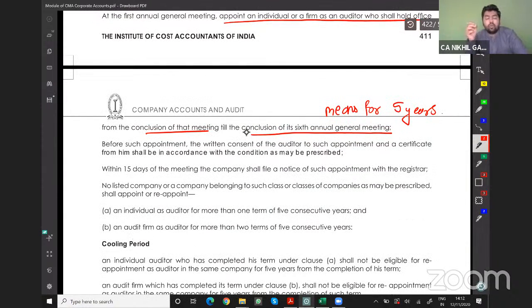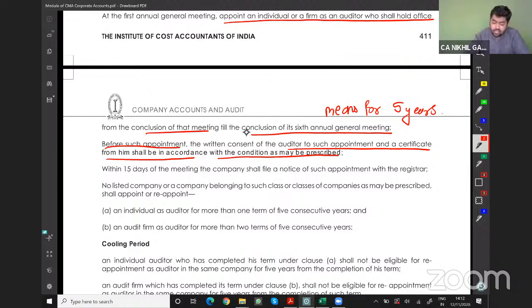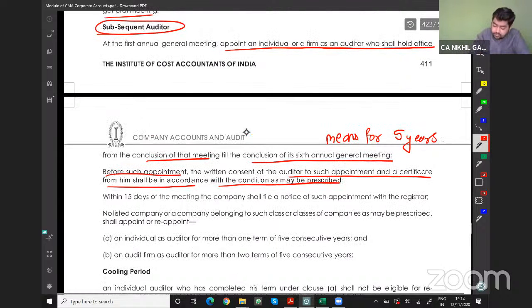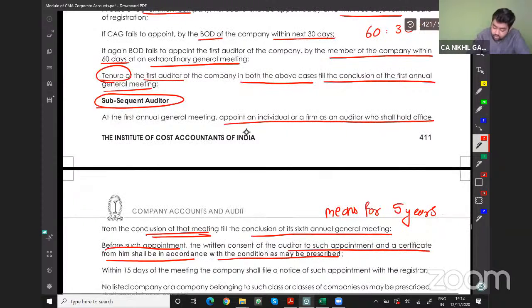Before such appointment, the written consent of the auditor to such appointment and the certificate from him shall be in accordance with the conditions as may be prescribed. So see, after first appointment, we will appoint a second auditor, and second auditor's tenure will be from the conclusion of the first AGM till the conclusion of sixth AGM.